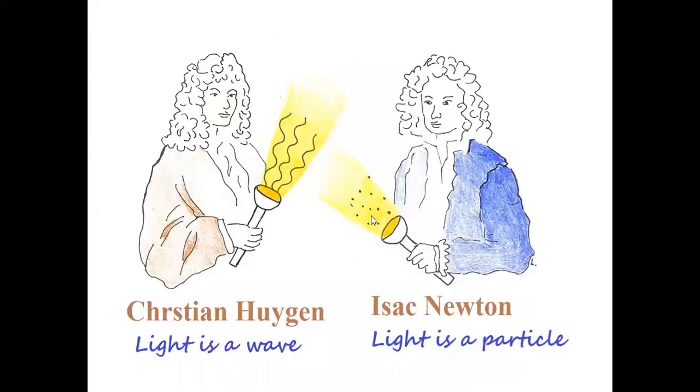And next, Christian Huygens came and said that light is a wave. As Newton said that light is a particle, Huygens' theory was that light is a wave. It is like water ripples formed on the surface of water. So there was a war between Newton and Huygens at that time, one saying that light is a particle, another saying that light is a wave.